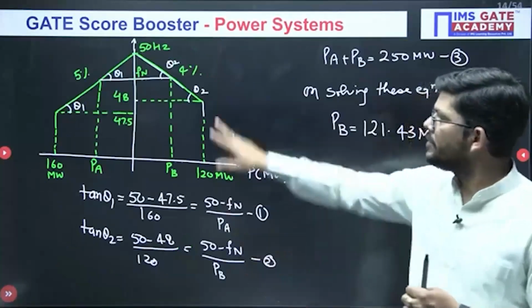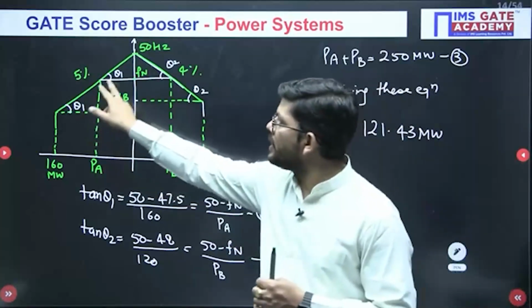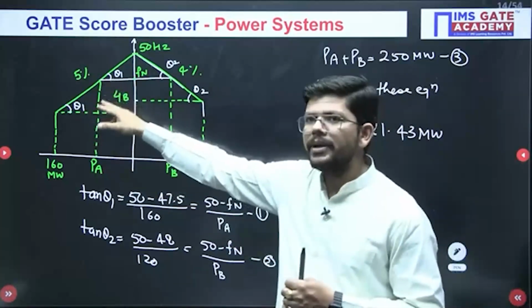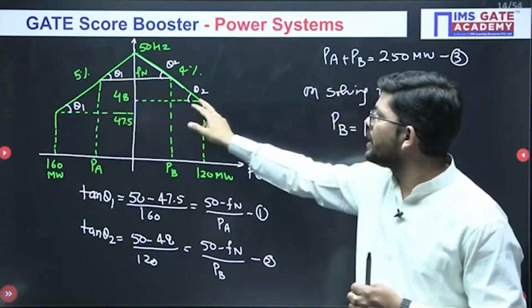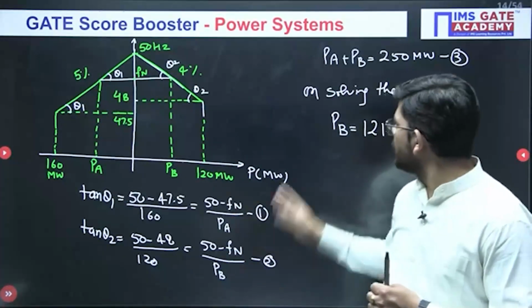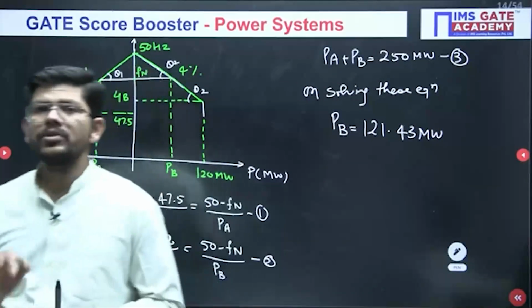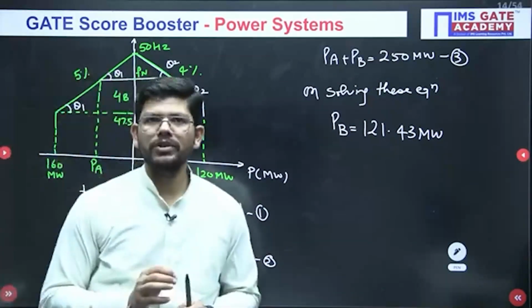Now the same situation we have plotted in this figure. In this figure you have to calculate tan theta 1 from the upper, bigger and smaller triangle, and tan theta 2 from the bigger and smaller triangle, and you have to solve this equation. You will surely get your answer. Okay, so this is how you can approach this question.